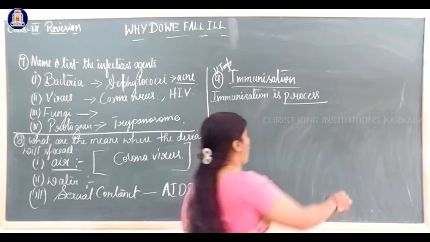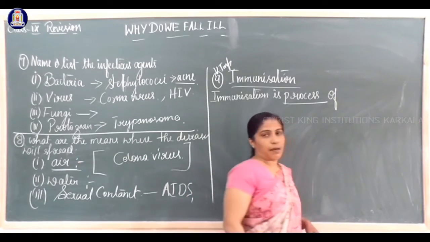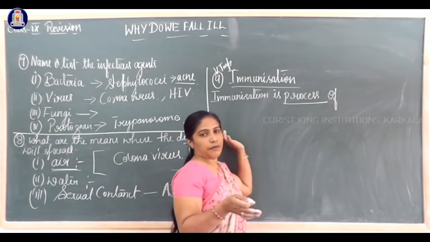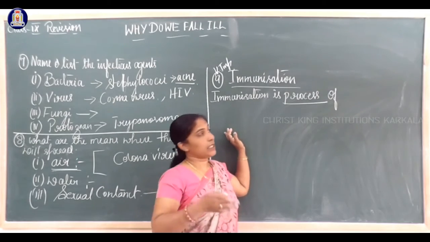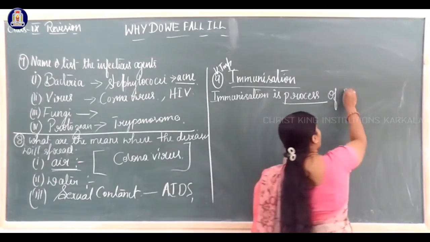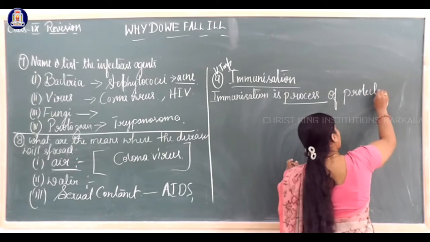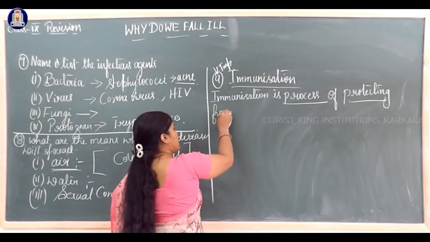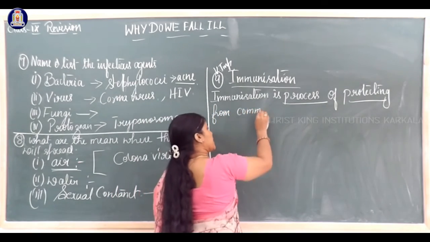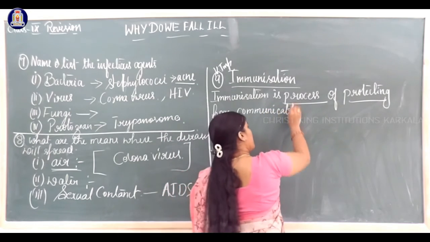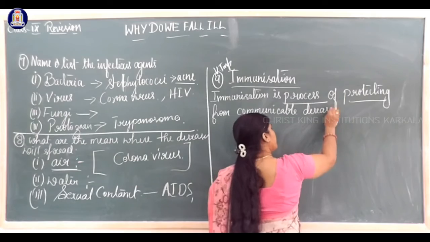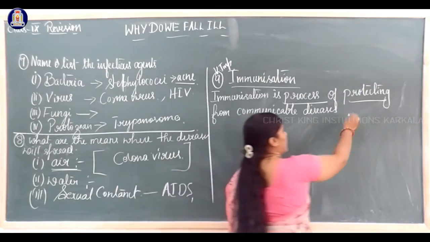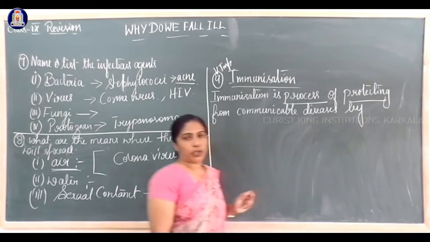Immunization means protecting our body from different communicable, so spreading diseases. Immunization is a process of protecting from which diseases? From communicable diseases. Only this much answer? No. By how we can protect our body?